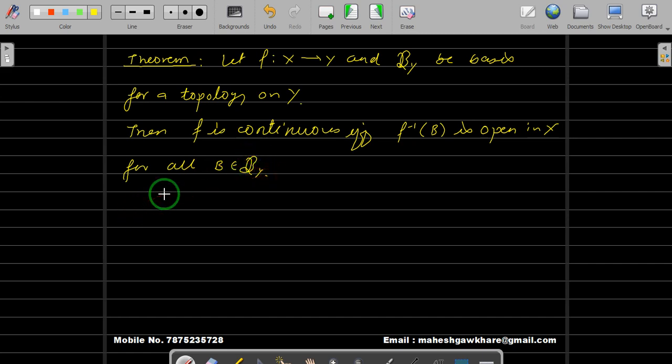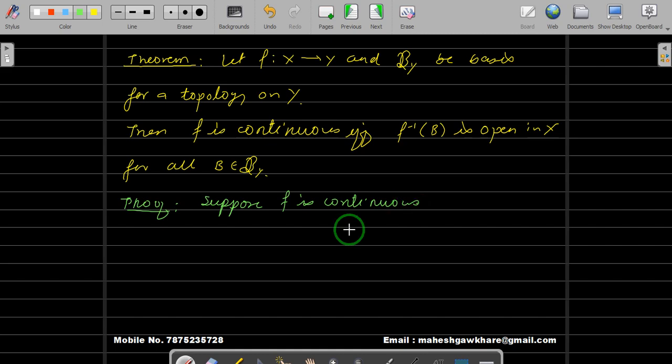If you remember, we defined the continuity of a function by saying the inverse image of an open set is open, but here we are specific. We are saying that the inverse image of the basic open set is open. So those are the fundamental things. Let us try to prove this. This is a very simple thing, and of course this is if and only if, which means there are two ways to prove this. First, let us assume that f is continuous. Suppose f is continuous.